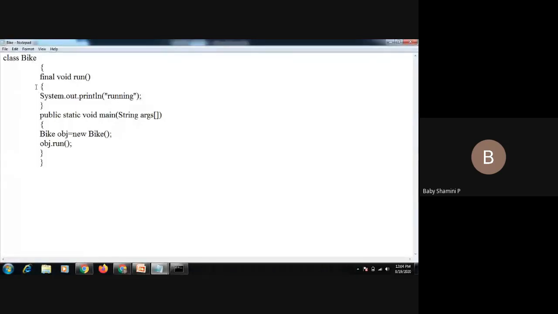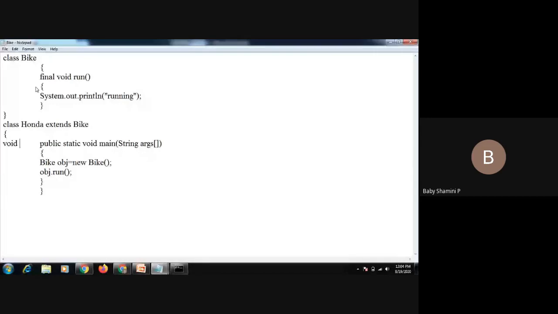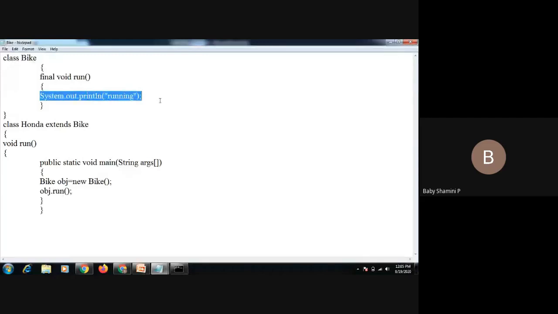Again, I am going to create a child class. Class Honda extends the properties of the parent class, that is bike. Inside, again we have the same method, that is void run.